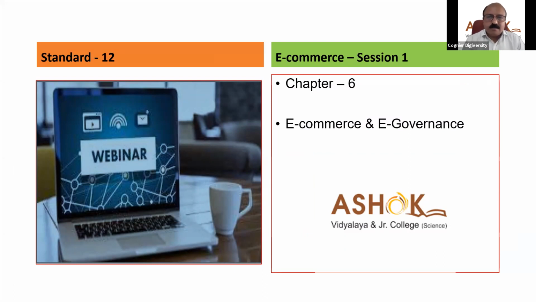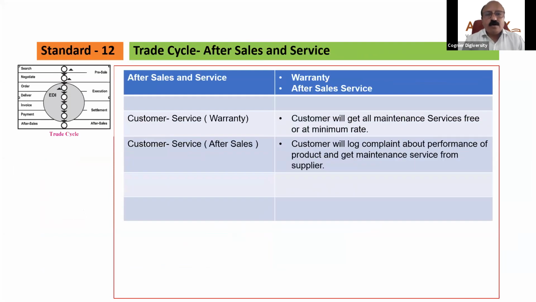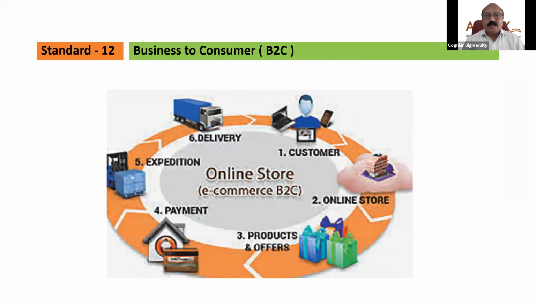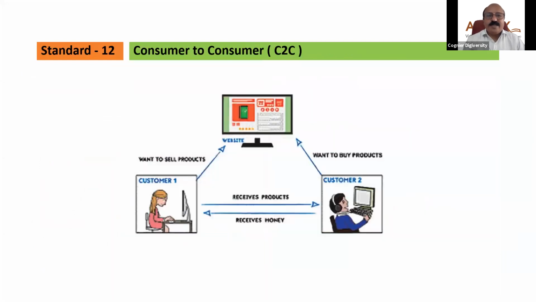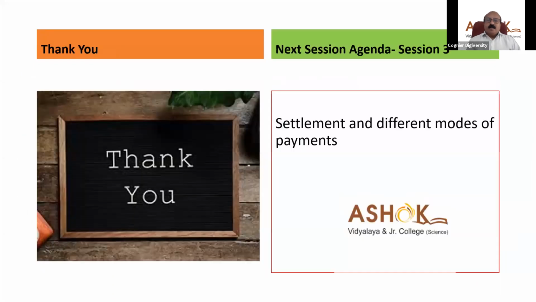This is our third session, and today we are going to cover the third part of our session, which is different modes of payments. We have already seen what is e-commerce. We have seen the difference between traditional trade cycle and e-commerce. We have seen different types of e-commerce, which depend on the criteria, like who is buying and who is selling. On that basis, there are four types of e-commerce we have seen: one is B2C, second is B2B, third is C2C, and fourth is C2B, right?